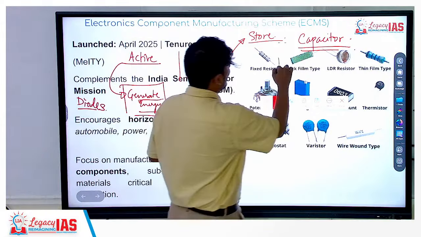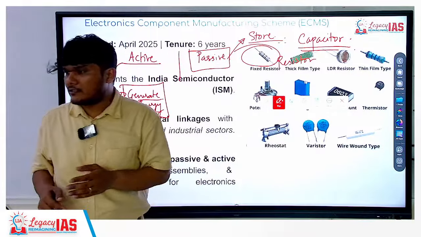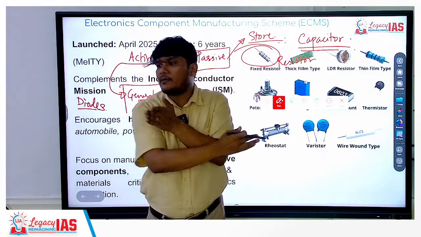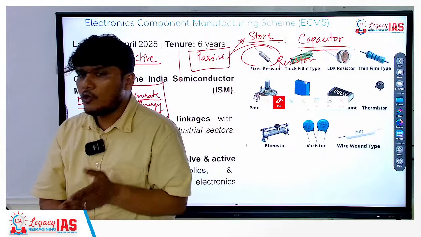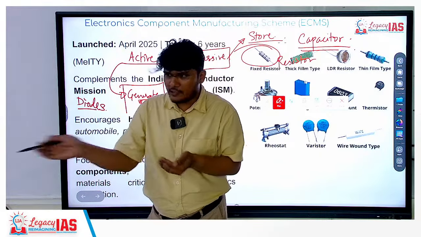Then I gave an example of a resistor. So this is the resistor. What does a resistor do? It resists the energy from transferring from one part to another. You know, you have insulators. Insulators are also there, which insulate the energy. It does not let it pass.